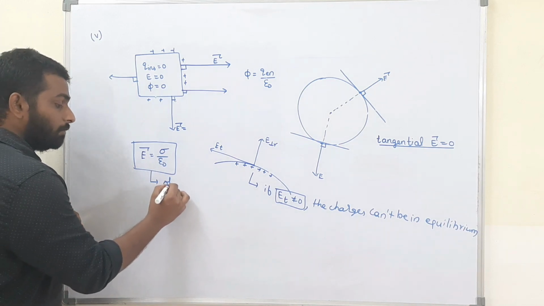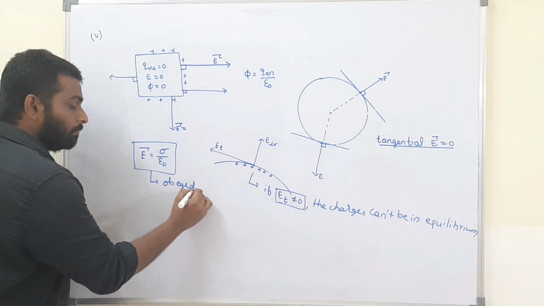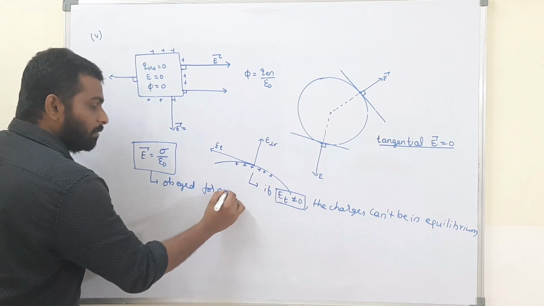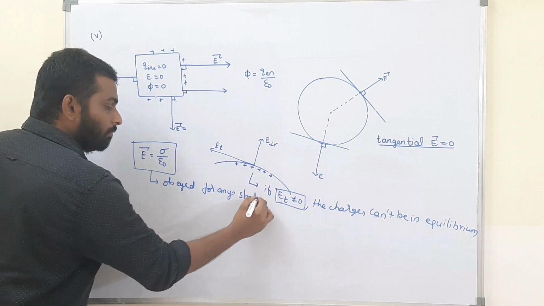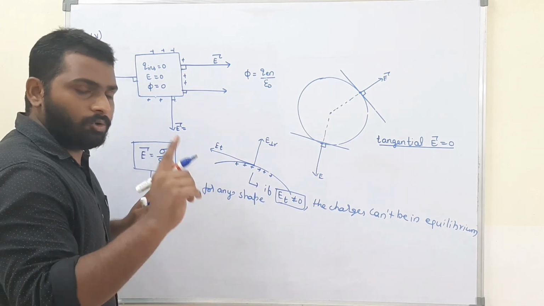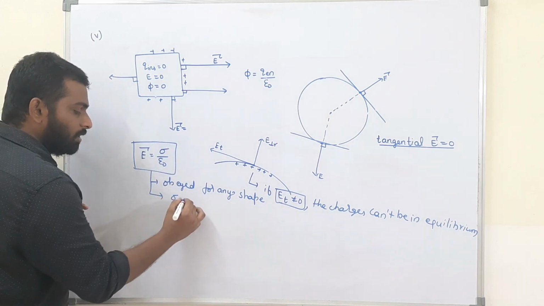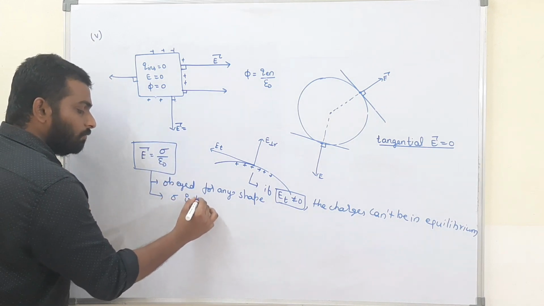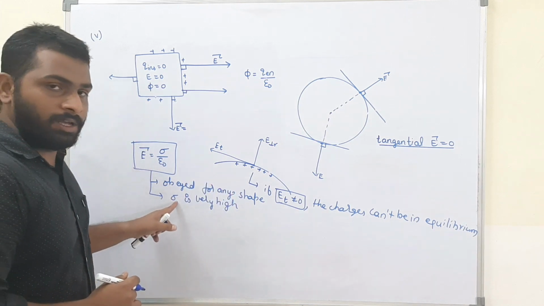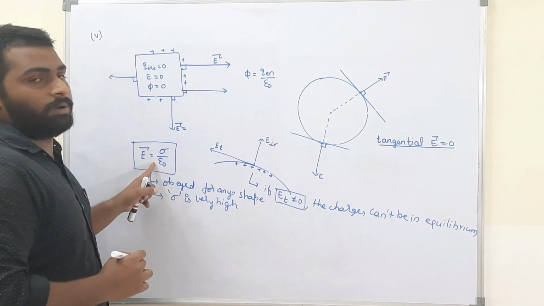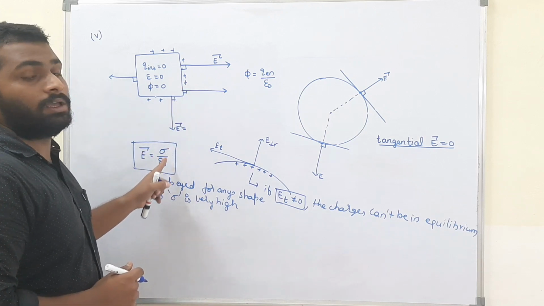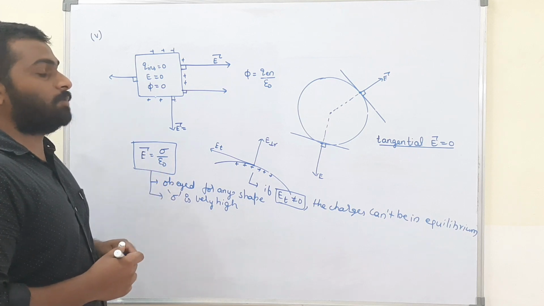It is obeyed for any shape, any size, but only one condition: sigma has to be very high. If the sigma is very high, then only this is obeyed. That is, the electric field just outside the conductor is sigma by epsilon naught. I think this point is clear.